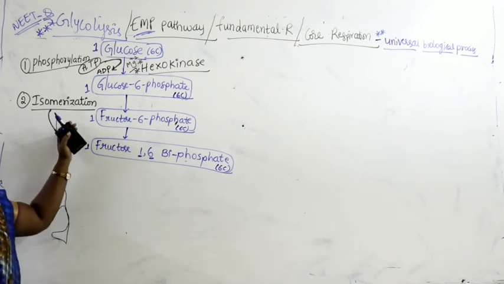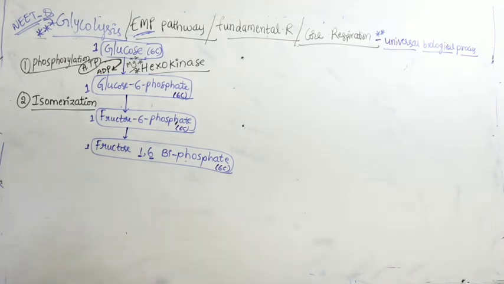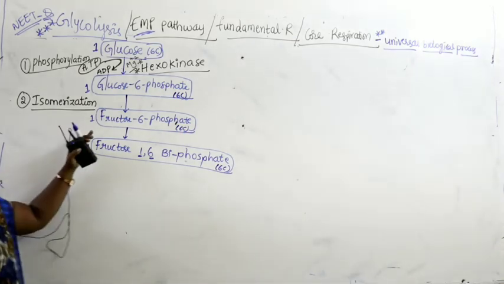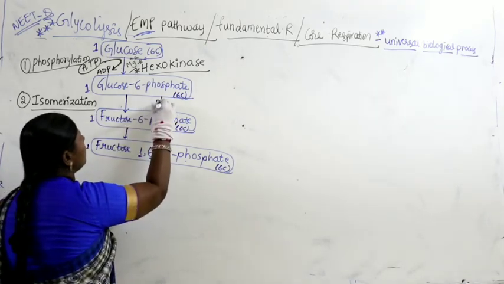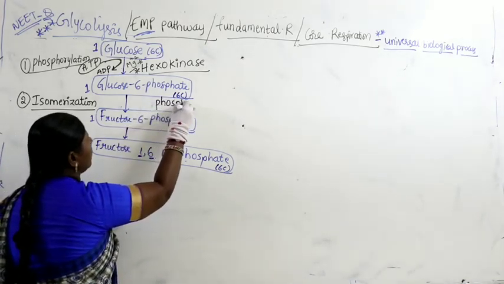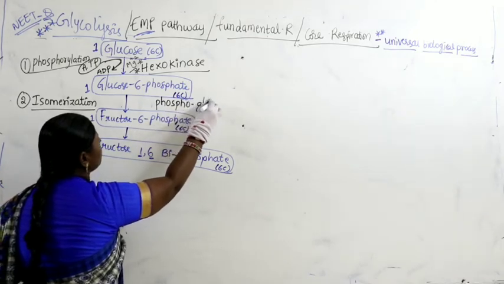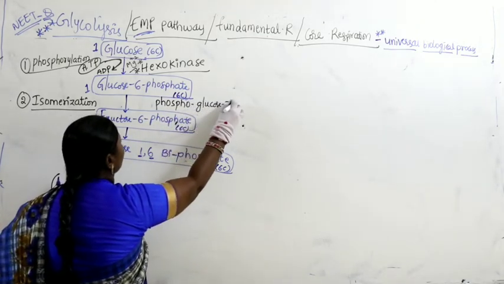Name of this reaction is called isomerization. So in this case, you can write the name of the enzyme, phosphoglucose isomerase.